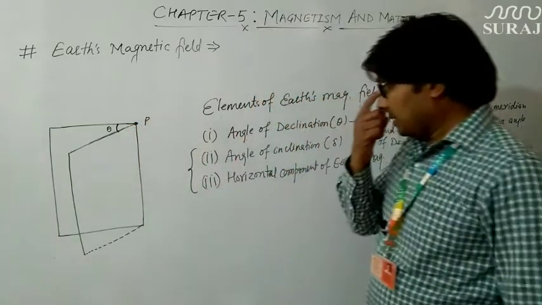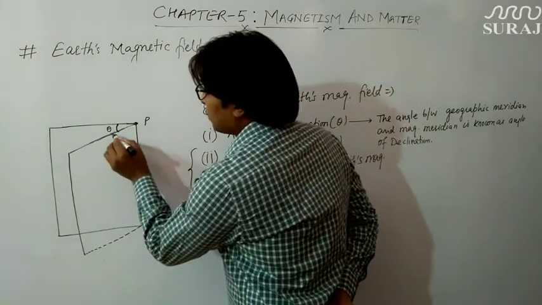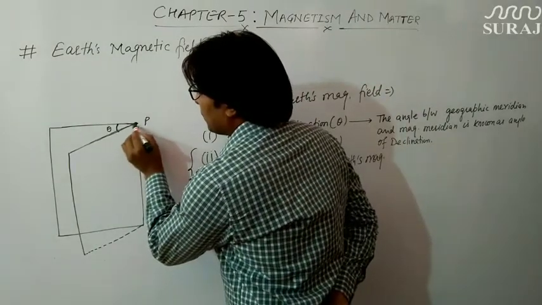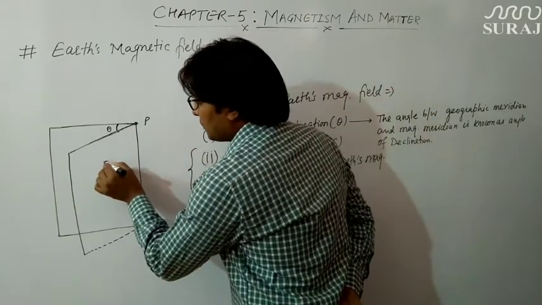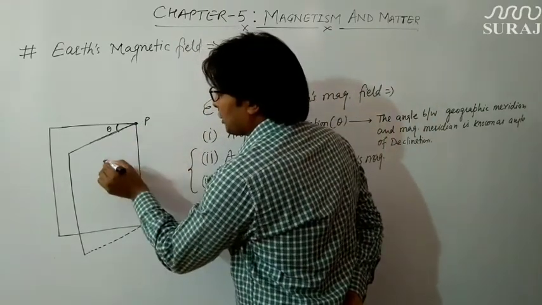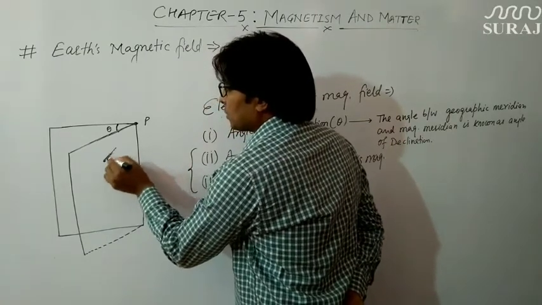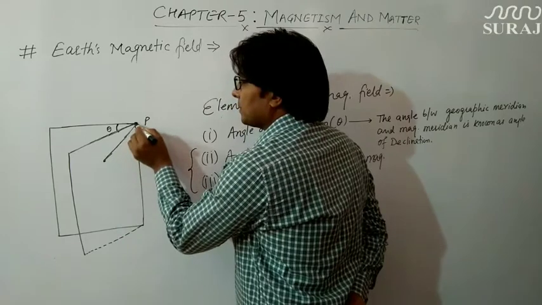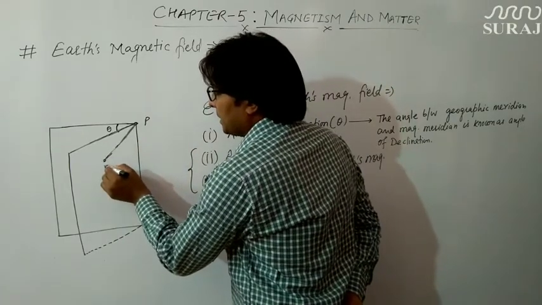Okay, now if I take the Earth's overall magnetic field, which is in this direction, suppose for point P. Suppose this is Earth's overall magnetic field at point P, which is denoted by BE.